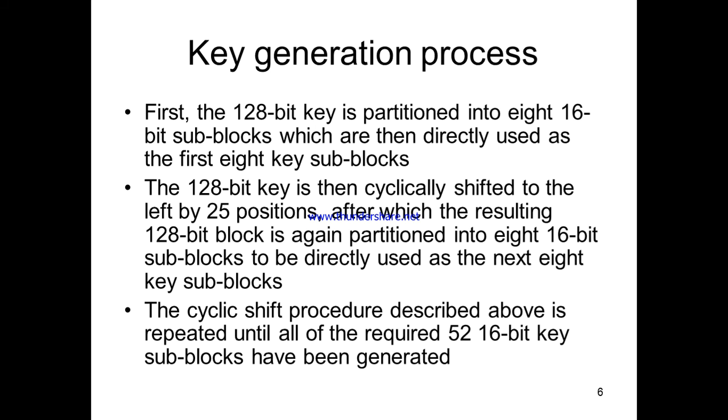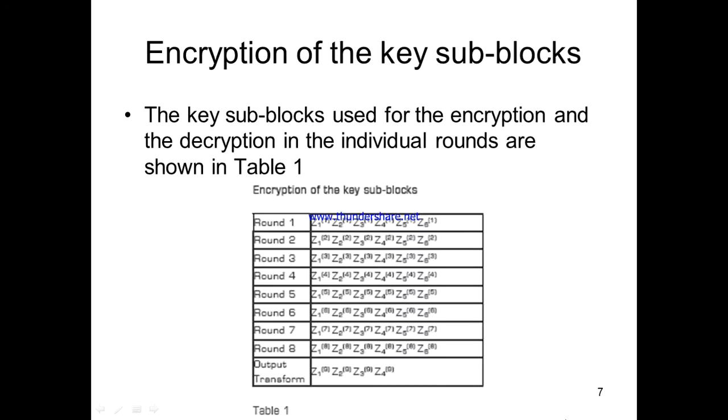So the resultant will be again partitioned into 8 16-bit subblocks. Like this it is going to proceed until it is generating how many? 52 16-bit key subblocks. So this is how the key is generated. Okay. Now you can see the table here.